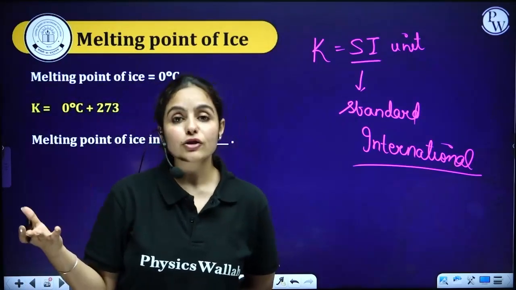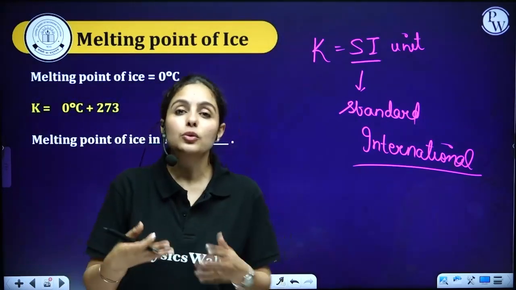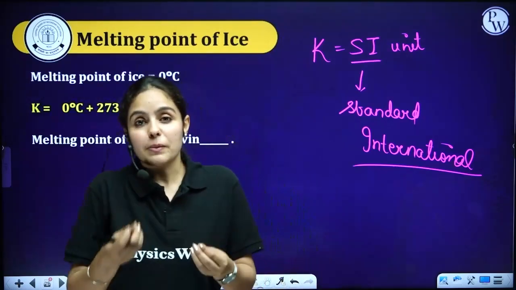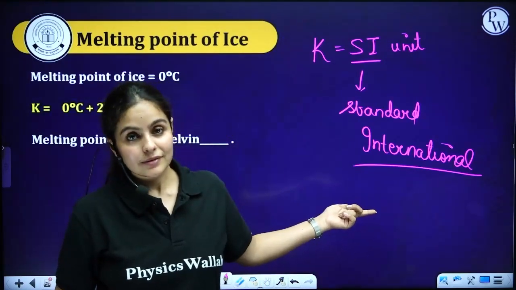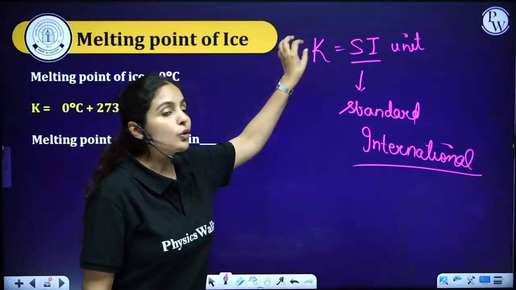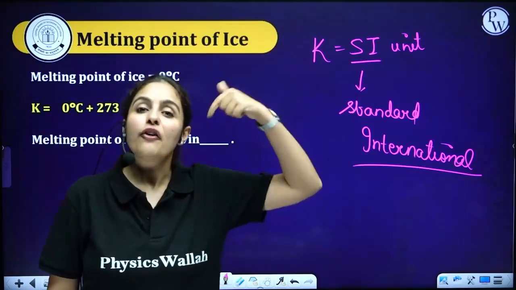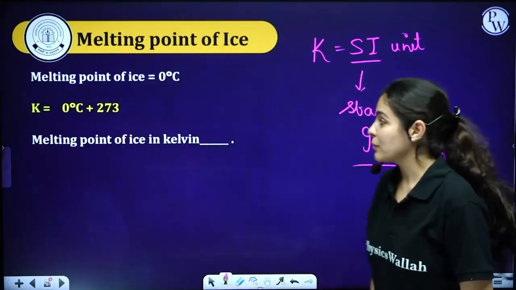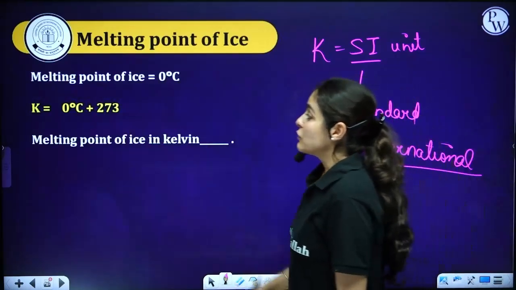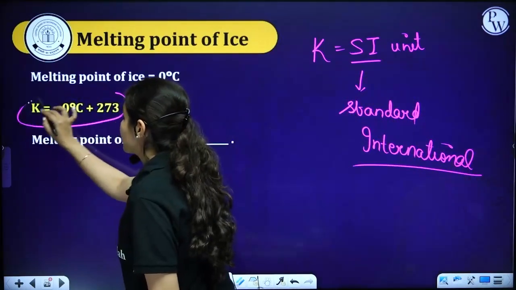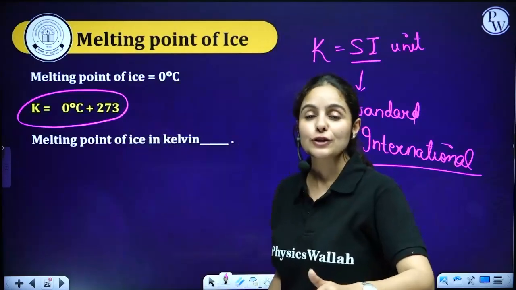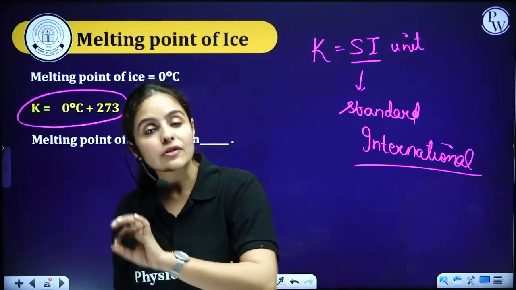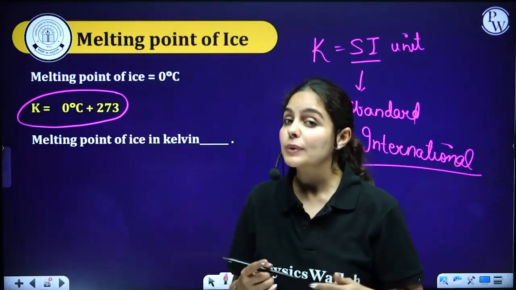Once you go to higher grades like 11th and 12th and you are solving some numericals, you will always have to use temperature in Kelvin. Right? So this is a unit of temperature, just like Celsius, Fahrenheit. Kelvin is also one of the units of temperature. All right. Now this is where questions come in your paper. Convert Kelvin into degree Celsius or vice versa. Convert degree Celsius into Kelvin. How will you do that?